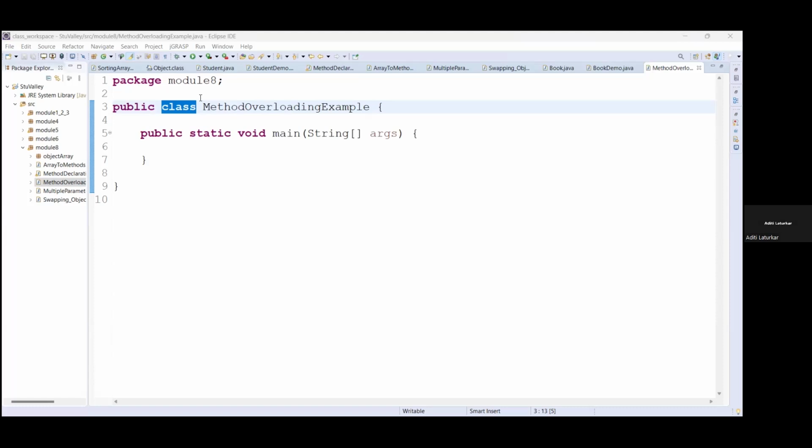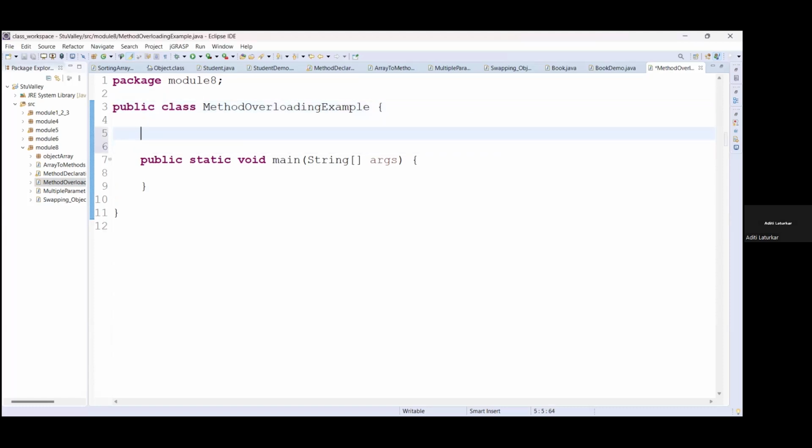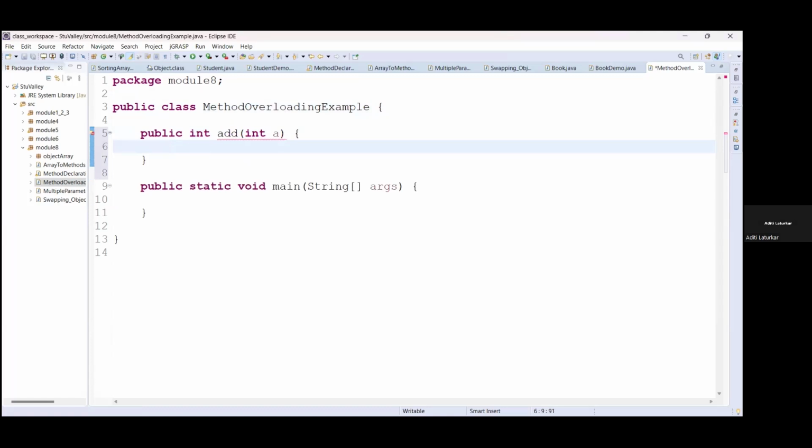So first method, I am creating public int add, which returns an integer value and takes one parameter as input. I am adding the same value and returning that value.